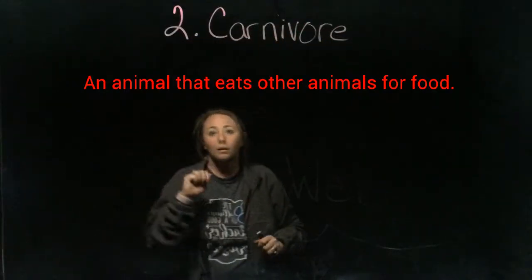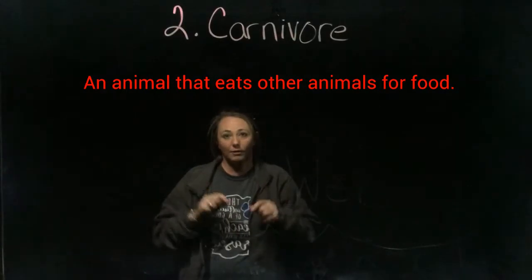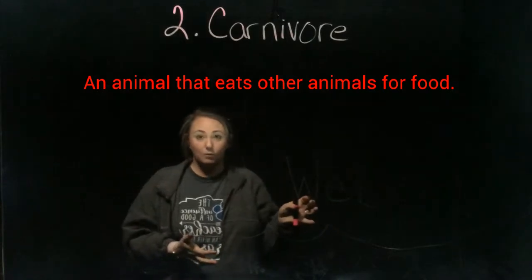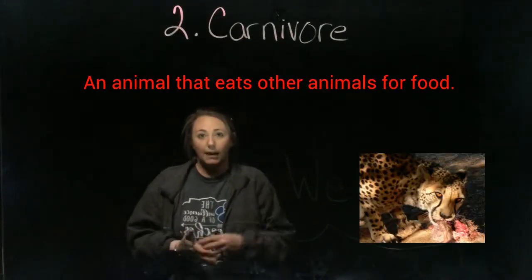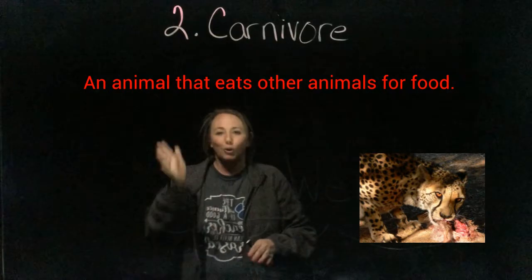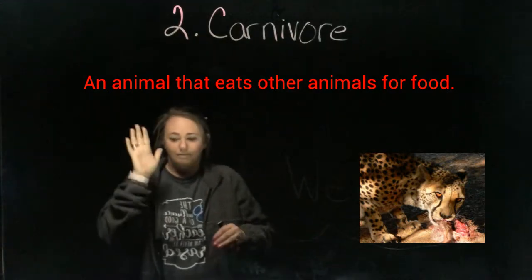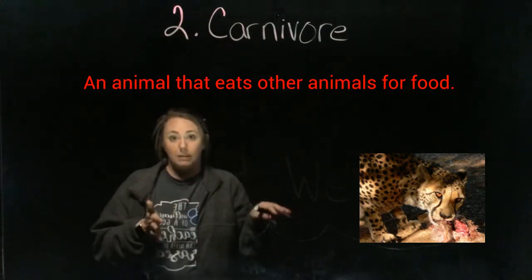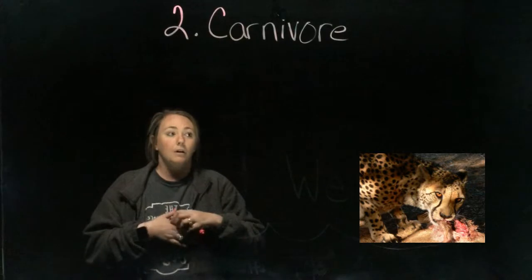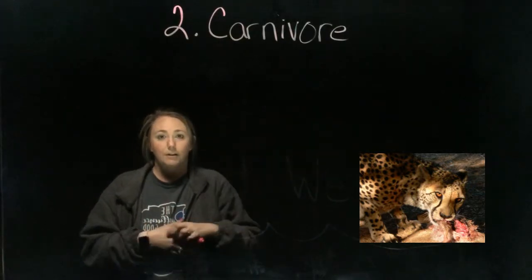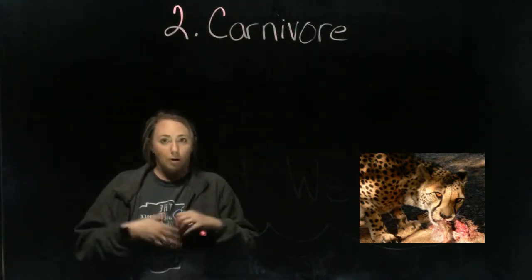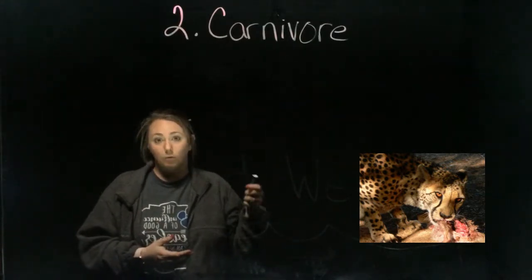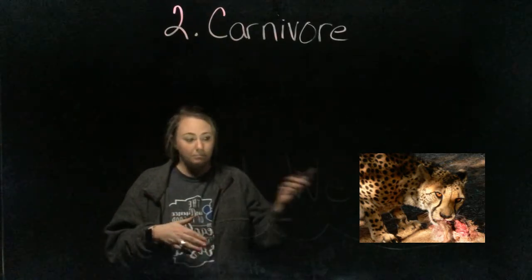Okay. Our second word for today is carnivore. A carnivore is an animal that eats other animals for food. Any animal that has meat. Okay, so meat eats meat. Humans eat meat. Tigers eat meat. Any animal that eats meat. Okay, that is your carnivore. Here's a couple pictures over here that you can look at or draw your own, whatever you need to help you remember what a carnivore is. But a carnivore is just an organism that eats meat. Okay?